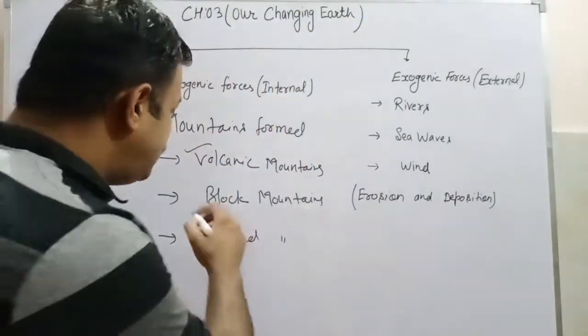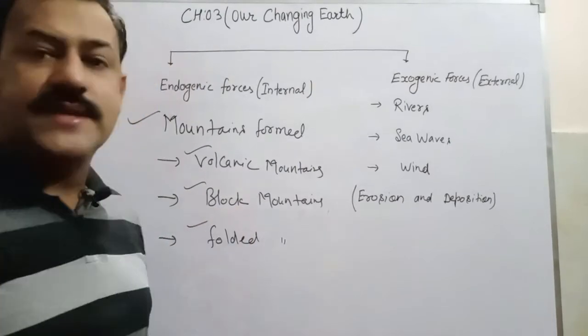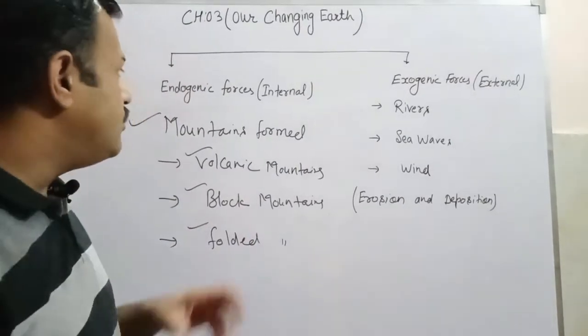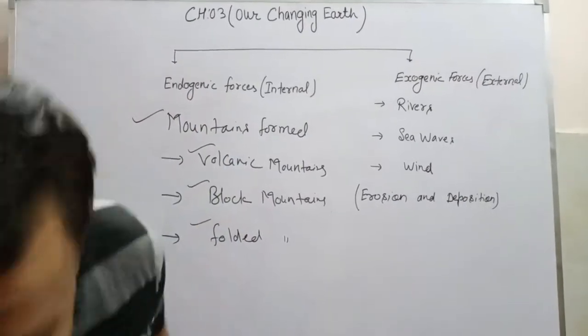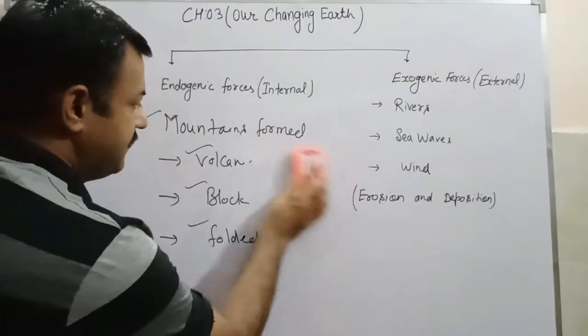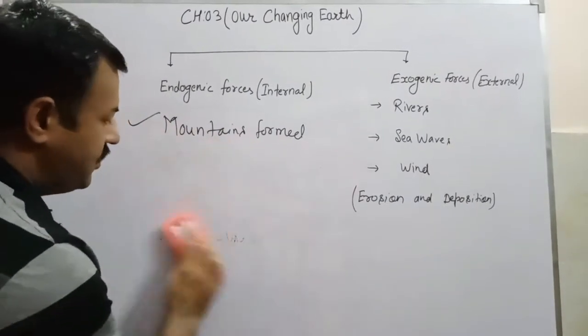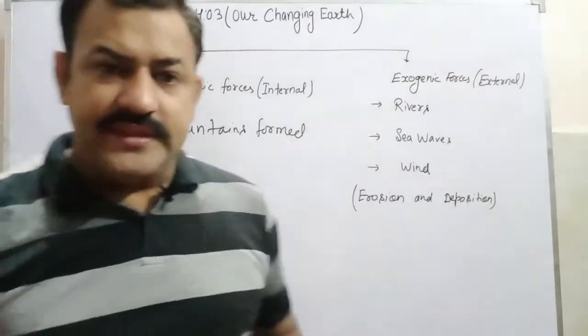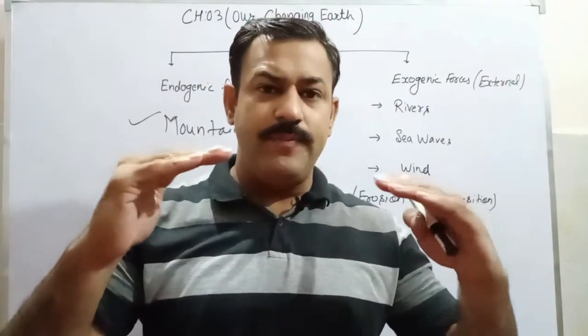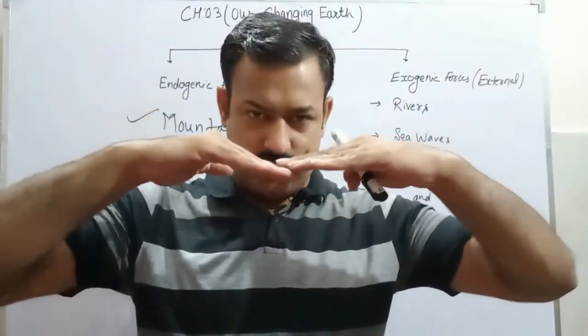Now, how are block mountains and fold mountains formed because of the internal disturbance? Let us understand this. Students, as I told you, sometimes the tectonic plates are moving and doing convergent movements like this.